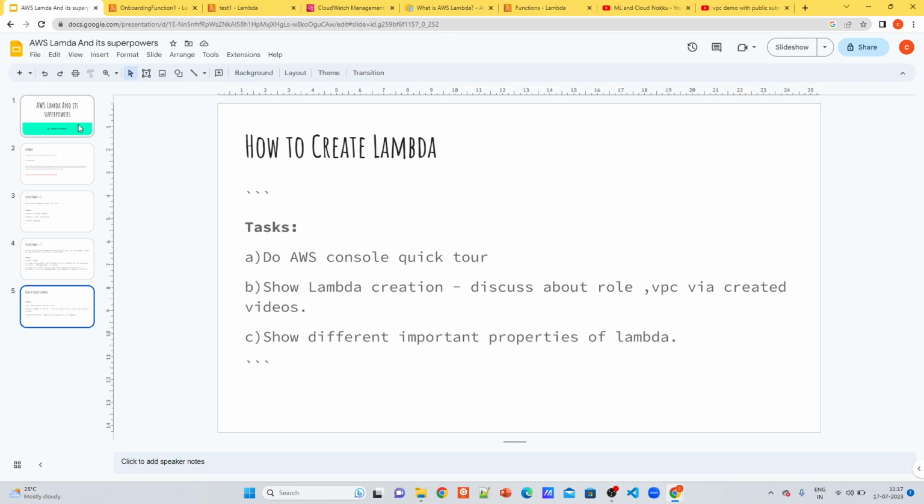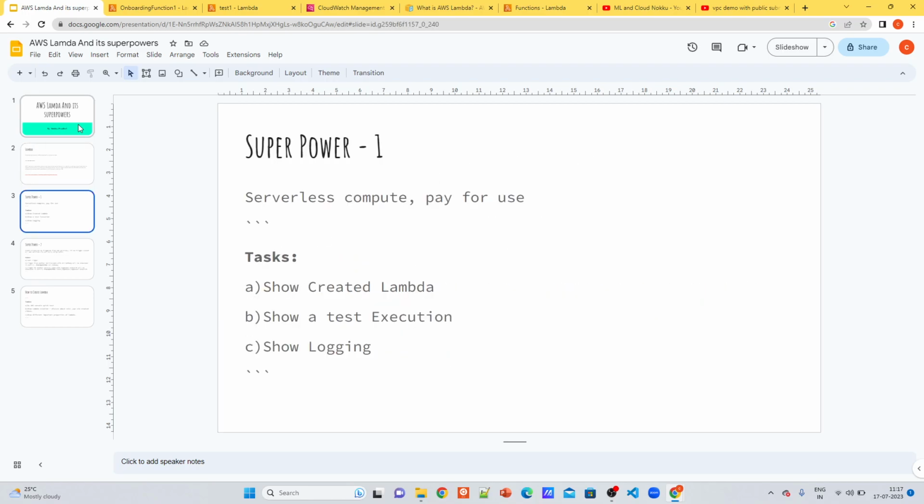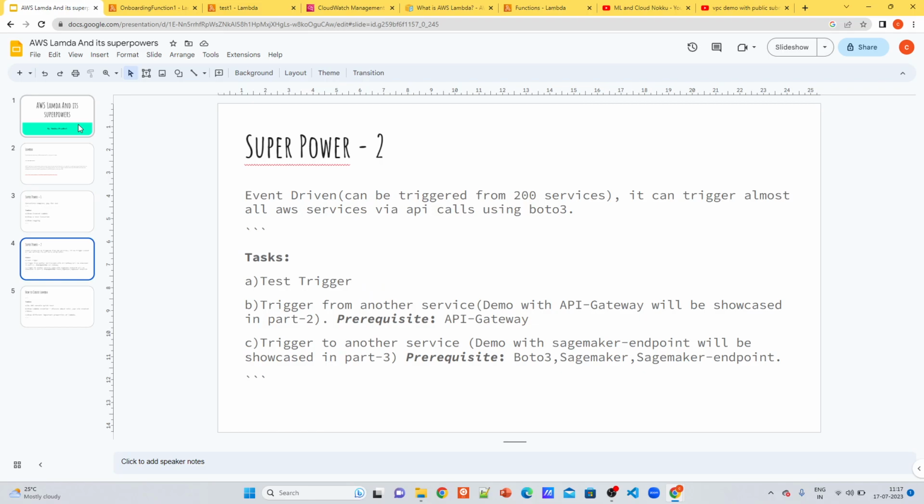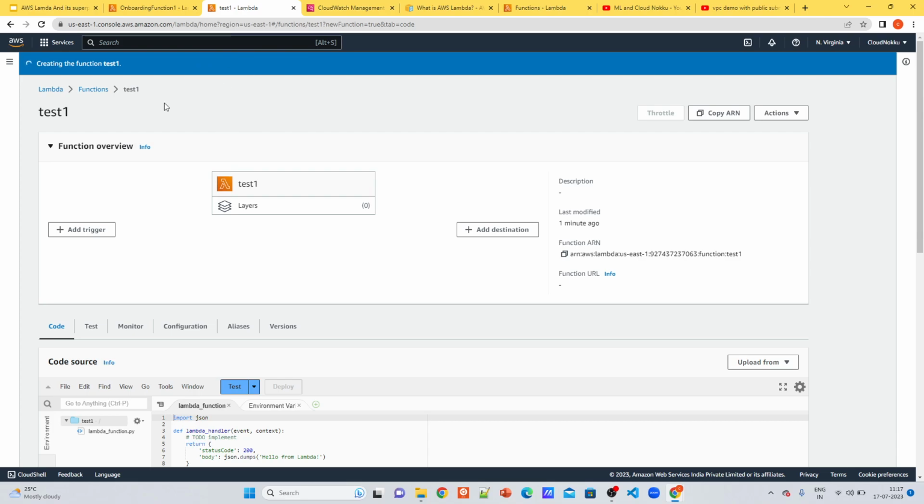So to give you a summary, we have discussed what is Lambda, what is Superpower 1, serverless compute, pay for use, Superpower 2, the event driven nature of Lambda, and how we can create Lambda. Let's see, it's still creating the Lambda. Let's wait for a few more seconds.